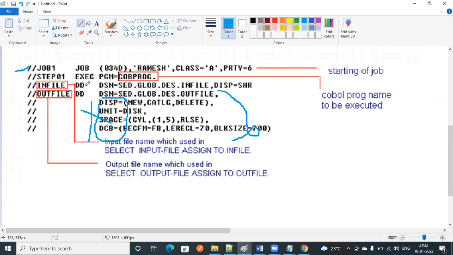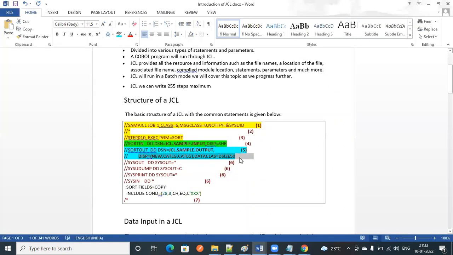So if you see here, the inventory file is the input file because it doesn't have the space parameters and DCB parameters. If it is an output file, it should contain this SPACE and DCB. This way you can remember how to identify an input file and an output file. After that, it's scripting, right?